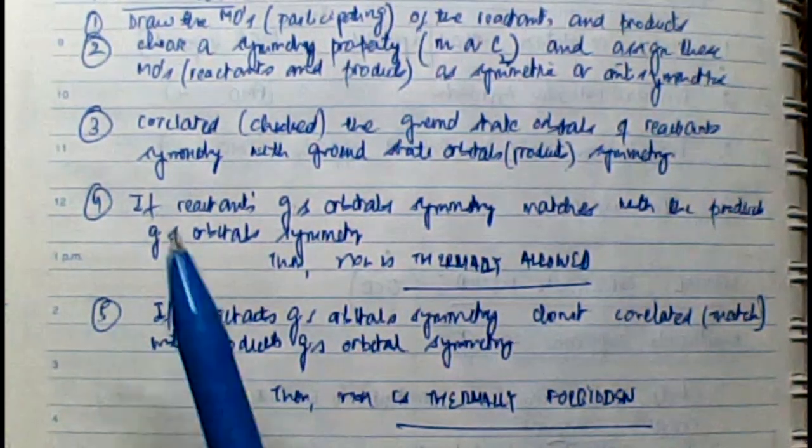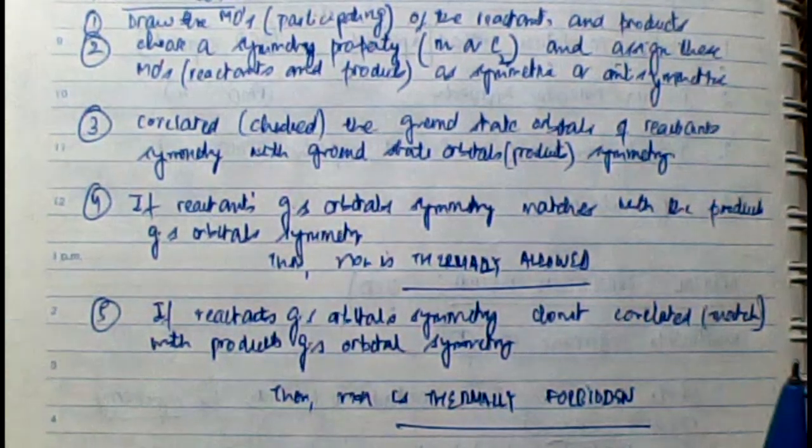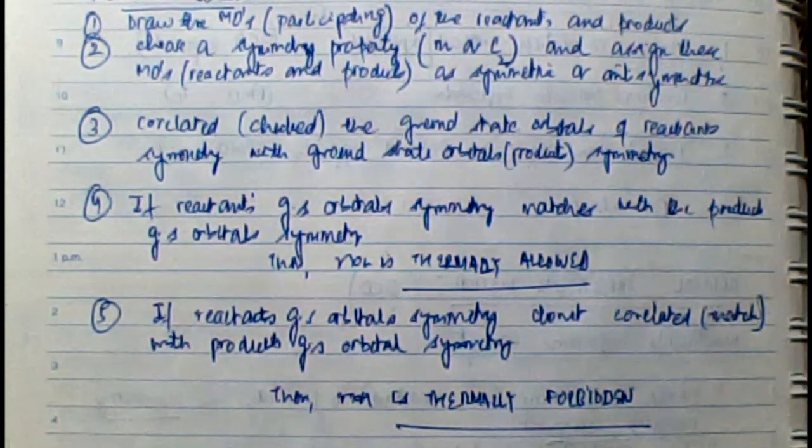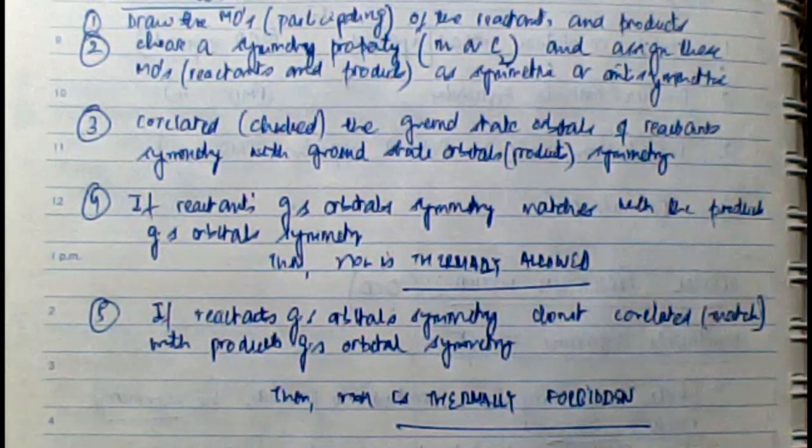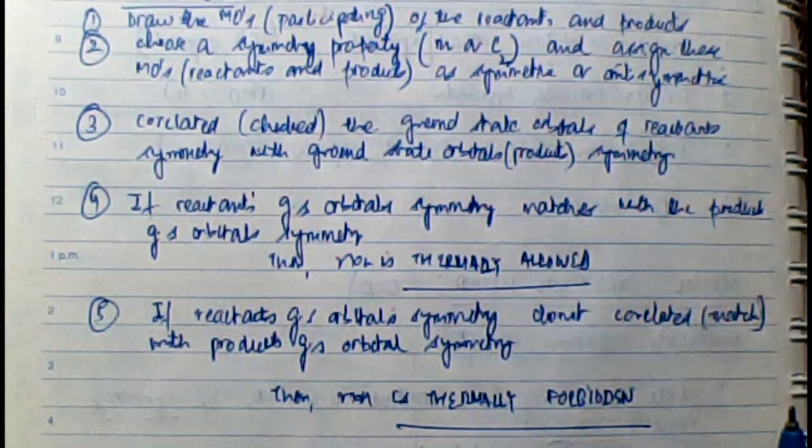Then, once you've chosen a symmetry property, assign whether a particular molecular orbital of the reactant is symmetric or antisymmetric with respect to that symmetry operation. Similarly, assign the symmetry operation to the molecular orbitals of the products. Once you've done that, check and match. Third point, match the ground state reactant orbital symmetry with the ground state product orbital symmetry. If they match, we say the reaction is thermally allowed. If it doesn't match, it is thermally forbidden.